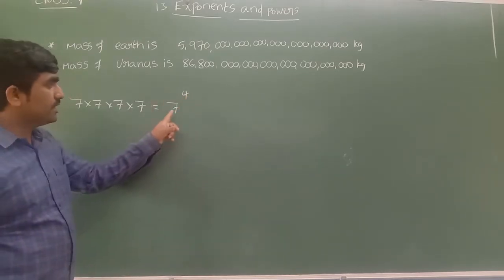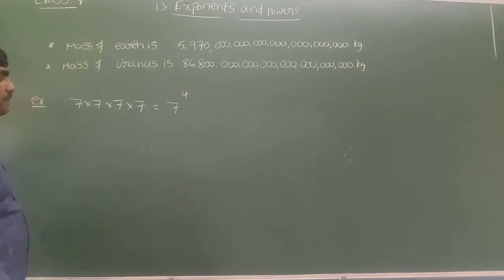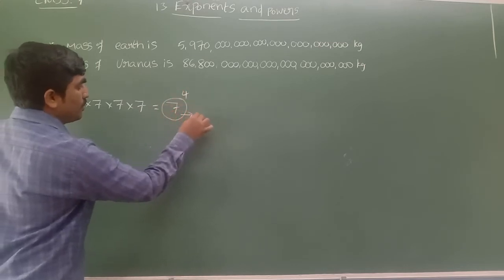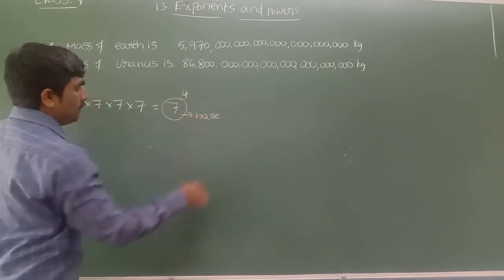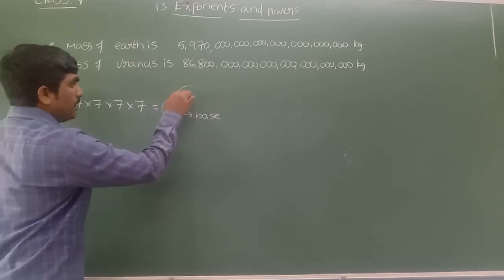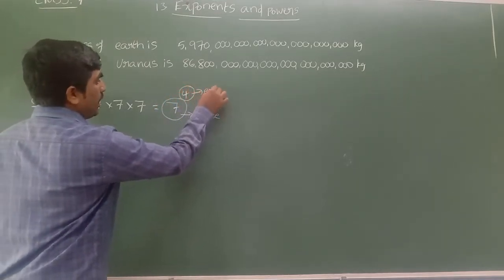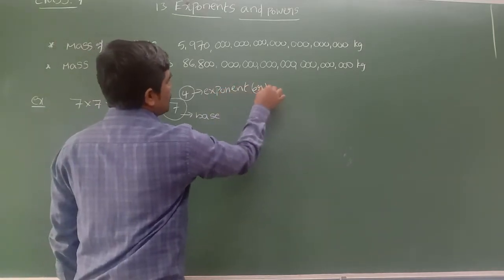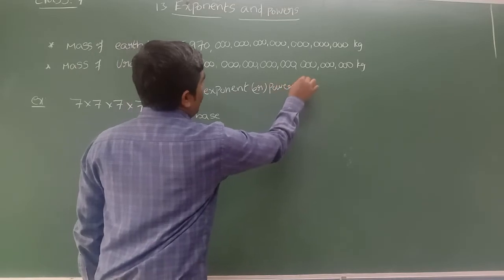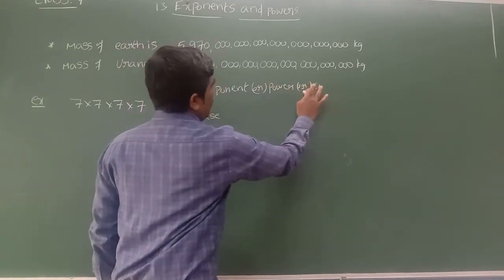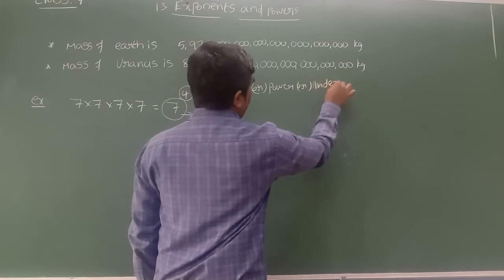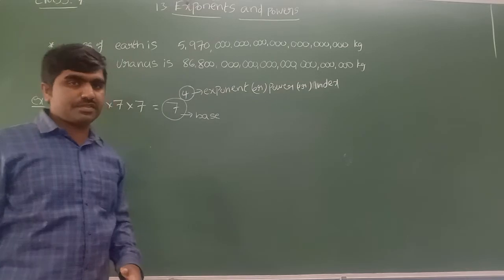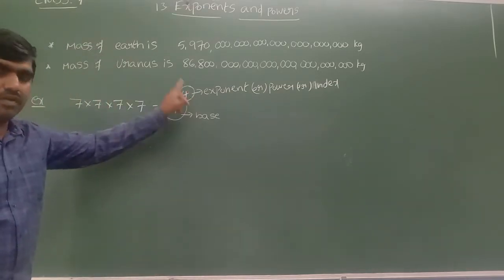How can we read it? 7 to the power of 4. Now here, whatever number you write in this place is called the base. And whatever number you write in this place is called the exponent, or it is called the power, or it is called the index. You can read it as exponent or power or index. We read 7 to the power 4.